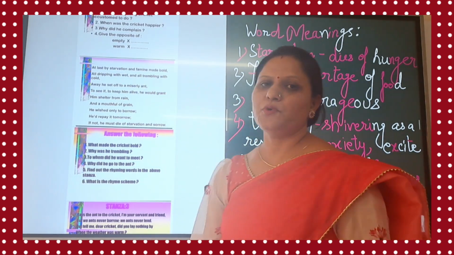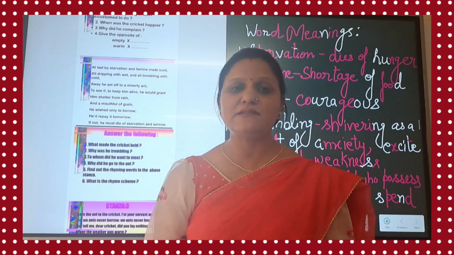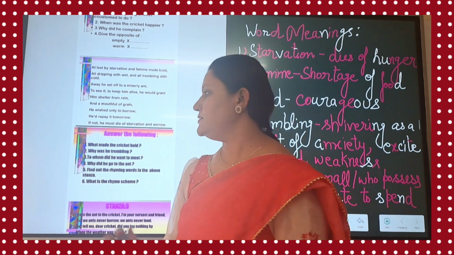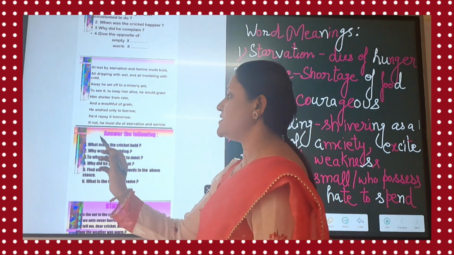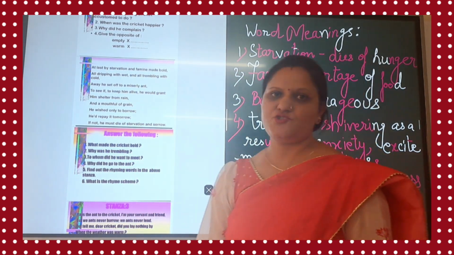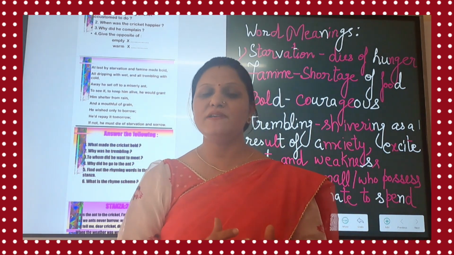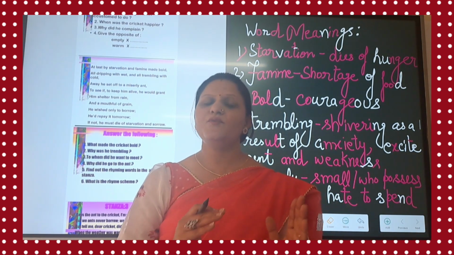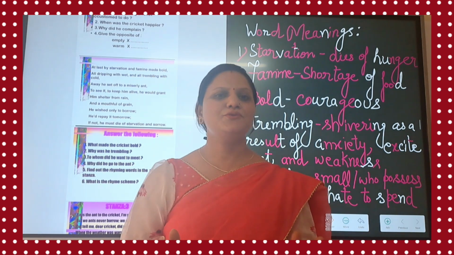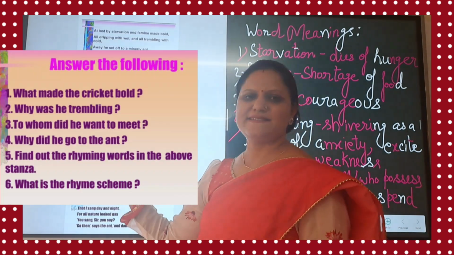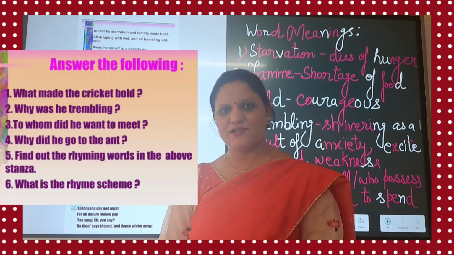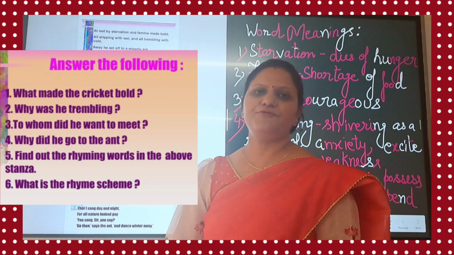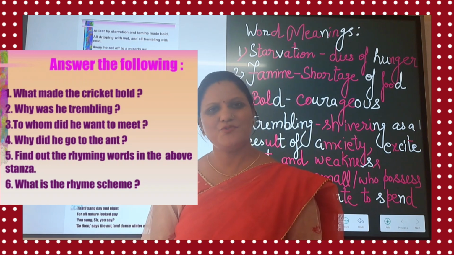He wished only to borrow. He did not do any hard work in the summer and spring season. Now he wished to borrow only. He would repay it tomorrow. If not, he must die of starvation and sorrow. He promised that he would repay it, he would return it if he would survive through the hunger and sorrow. So these are the MCQs which you have to do yourself. What made the cricket bold? The starvation and famine made the cricket bold.